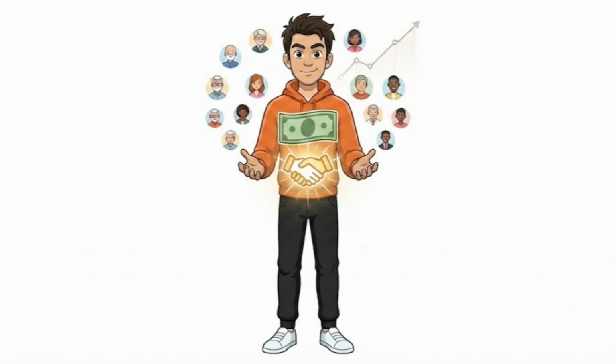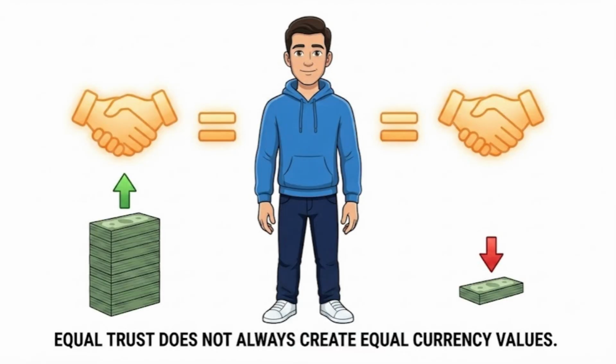Supply and demand decide how much that value becomes. Exactly. That's why two currencies can both be trusted, yet still have completely different values.